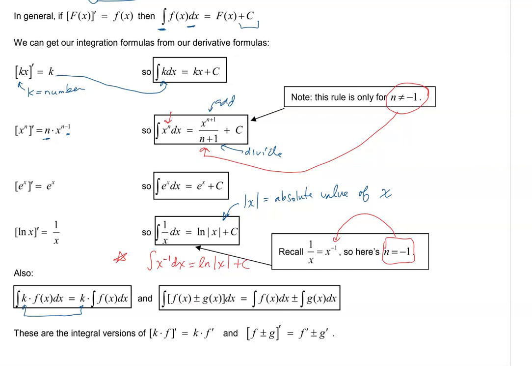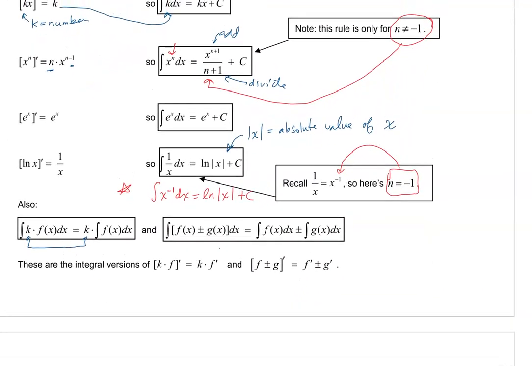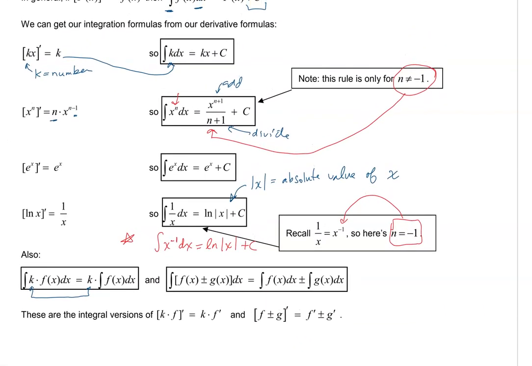So let's get into some practice. I think, let's see, looking at the time. Actually, I think I'm going to pause this and come back for part 2 to do examples.